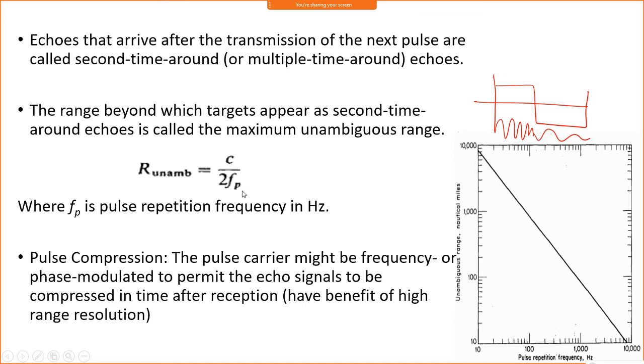If the pulse repetition frequency increases, the unambiguous range decreases, because you cannot detect properly if the echo signal is not received before you have already transmitted the next pulse. That's why the range reduces if you go on increasing the pulse repetition frequency.